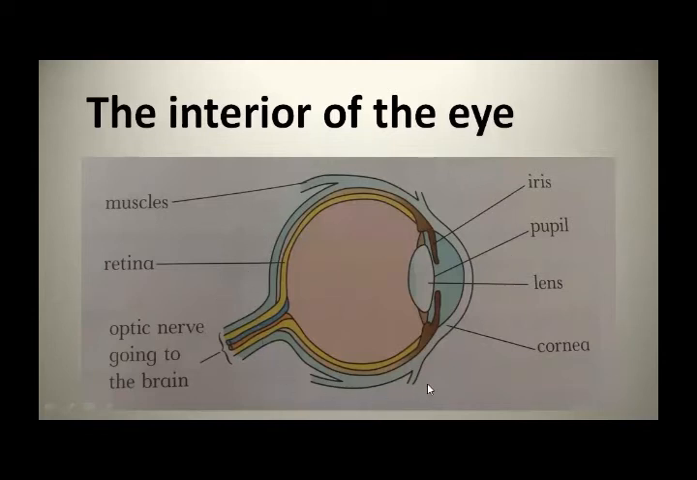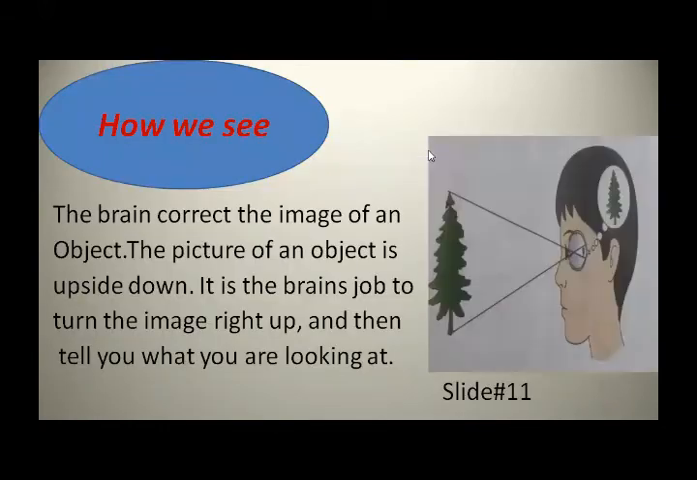Have you got it about their functions? Okay. These are the parts of the interior structure of the eye. Okay, now I am going towards the next slide. This is about how we see. So students, do you know about how we see?